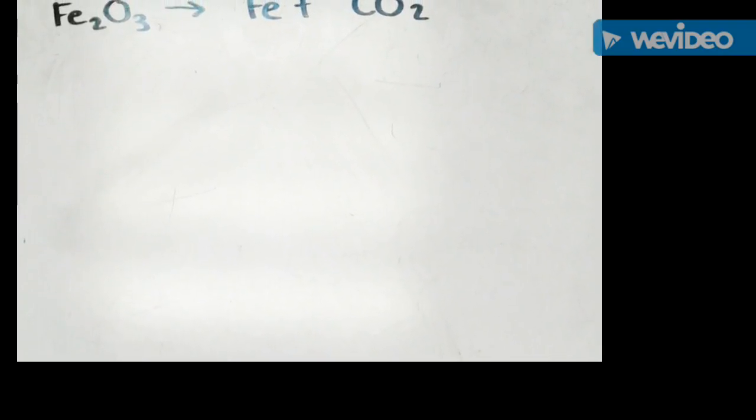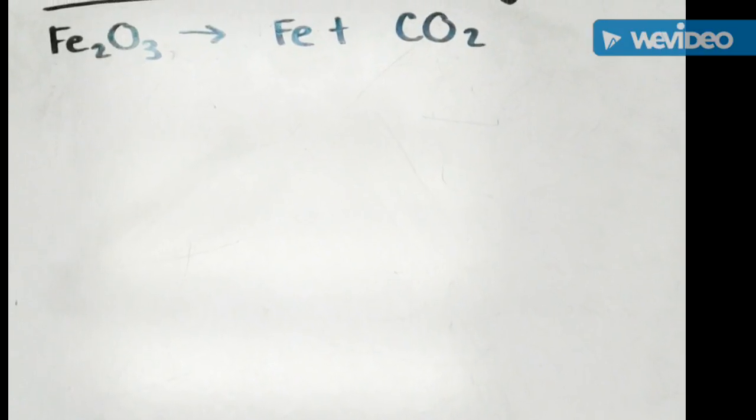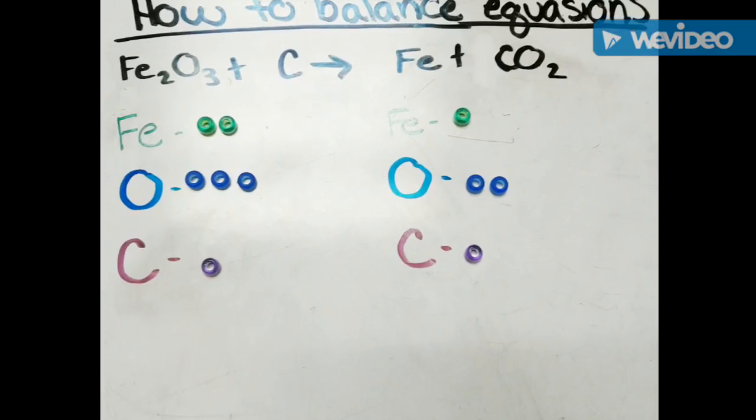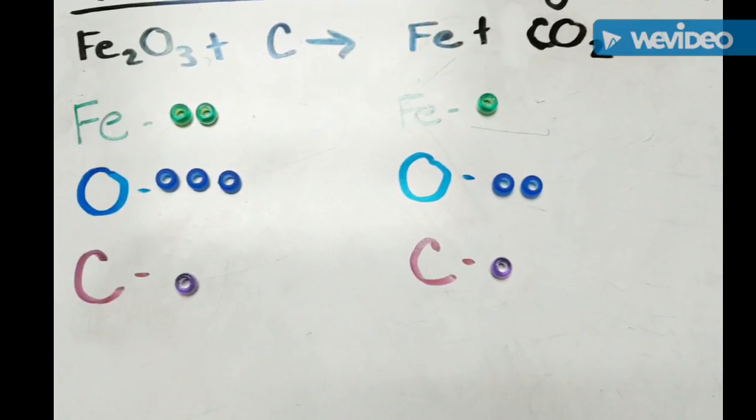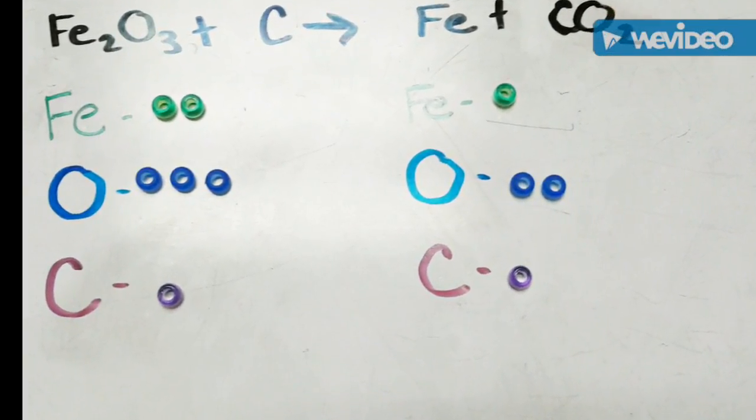How to balance the equations. Write the equation out. Find out how many of each element are on each side. Look to see if the equation is already balanced.